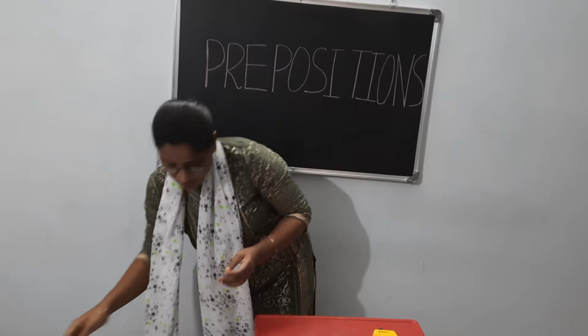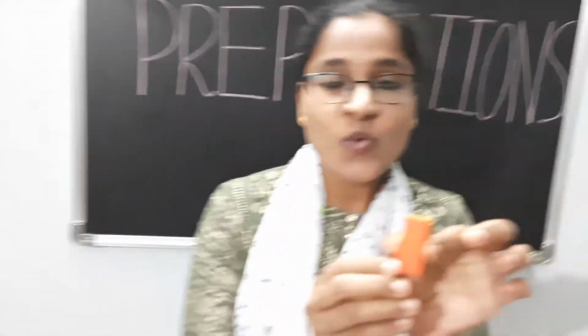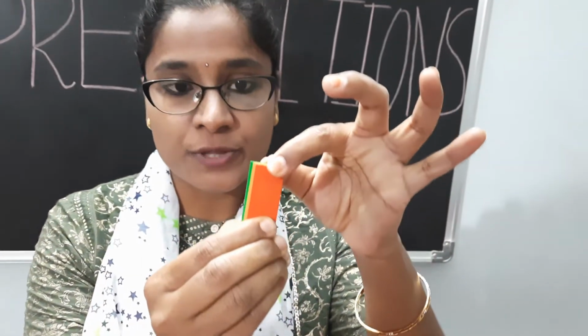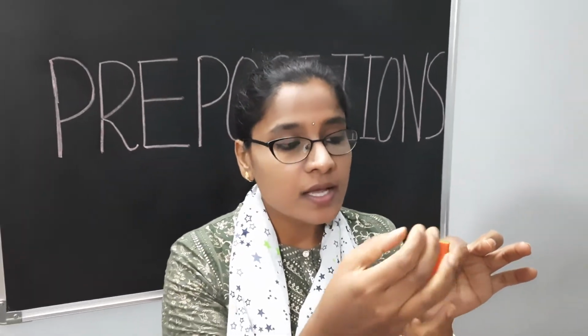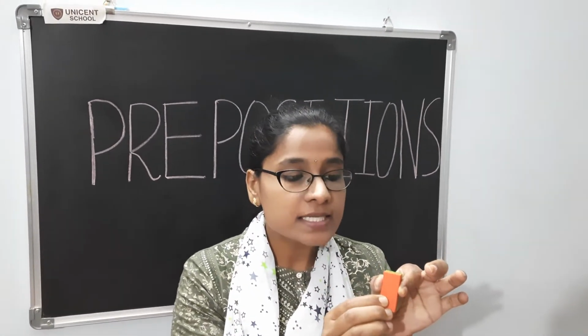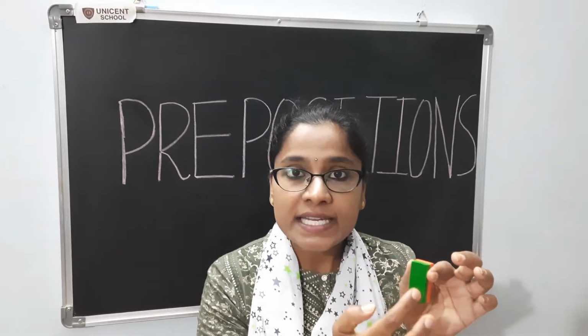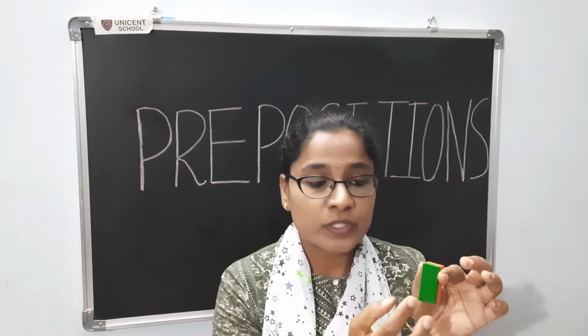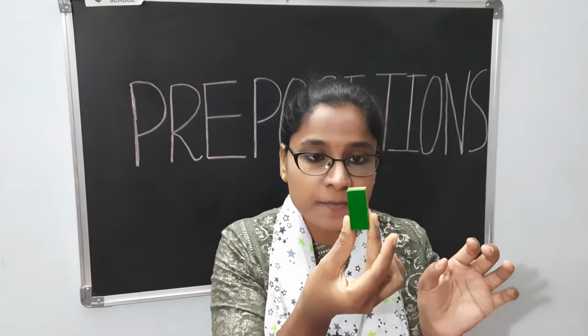Can you see things here? See, you have wooden bricks here with me. Can you see what the front color is? The front color is orange. The wooden brick has orange color in the front, and the wooden brick has green color at the back. So here I am saying the color of the wooden brick.